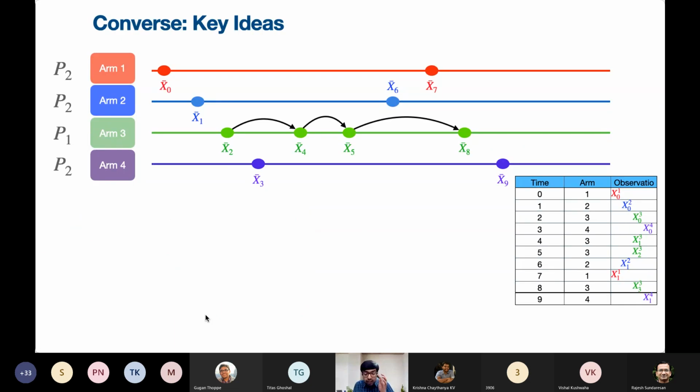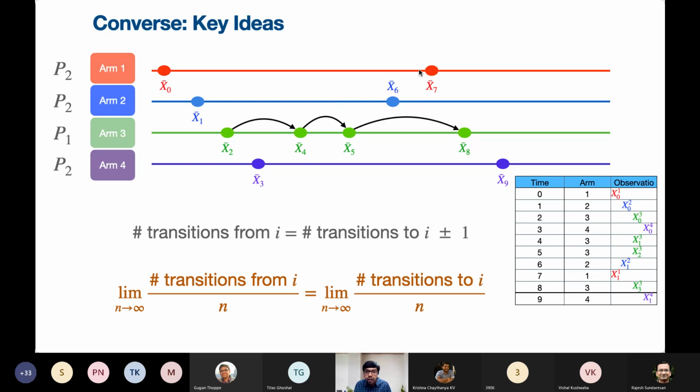Okay, so what are the key ideas here? Well, let's try to look at this particular arm number 3. Corresponding to the intermediate states here, it turns out that every transition into that state is matched by a transition out of that state. Correct? Similarly, there is a transition into this state and a transition out of this state. Now, this is true for all the intermediate states, except for the first state and the last state.